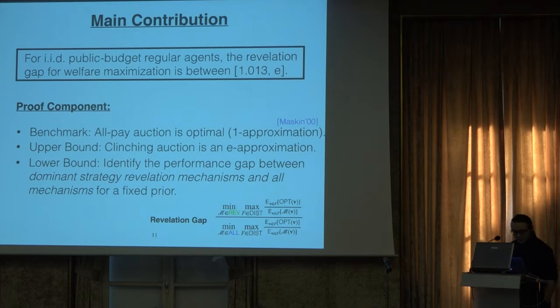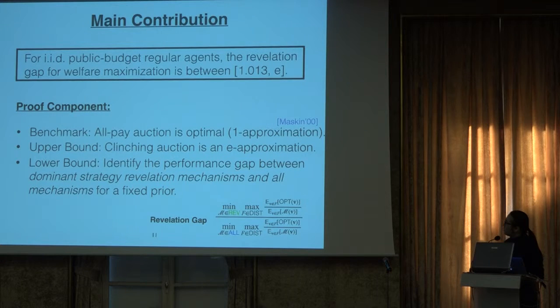try to relax this problem to a problem which will identify a performance gap between the dominant strategy revelation mechanism and all possible mechanisms for a fixed prior. And here, dominant strategy revelation mechanism means that in the equilibrium, the agent will prefer to report truthfully, no matter what other agents do, which is a stronger assumption than the revelation mechanism.